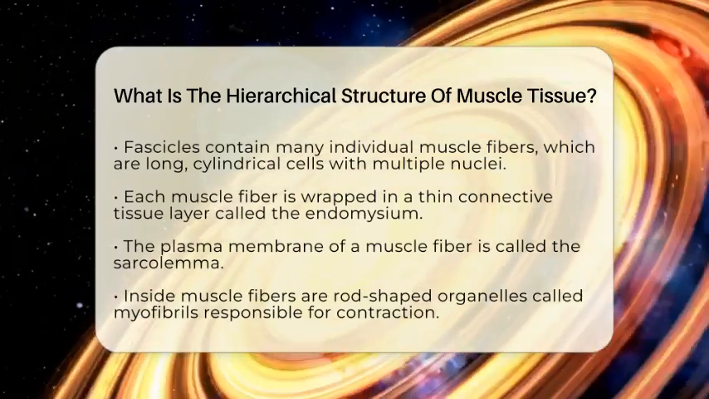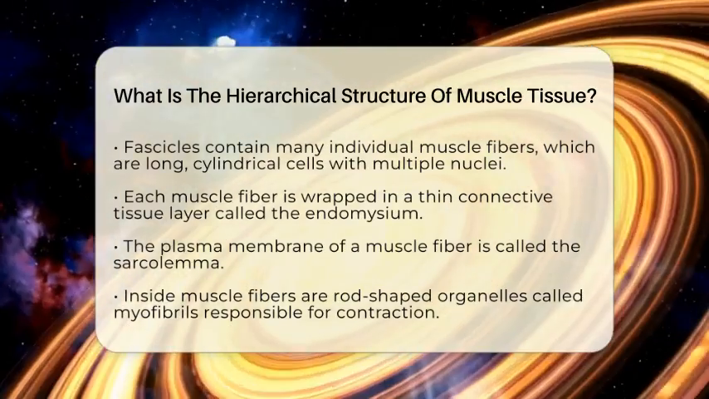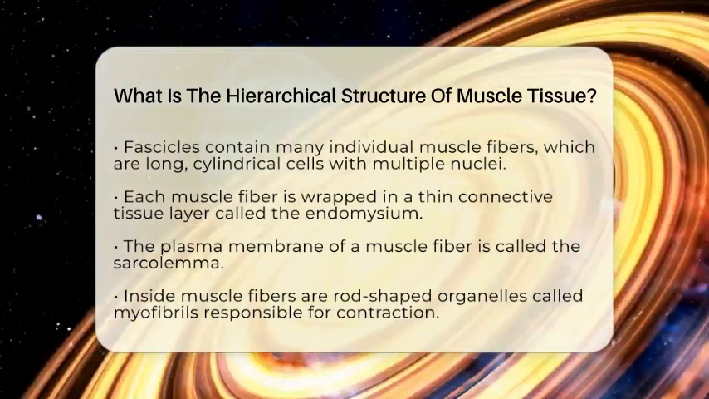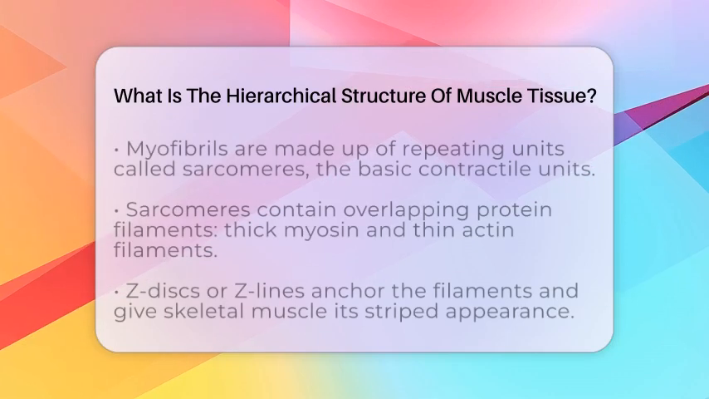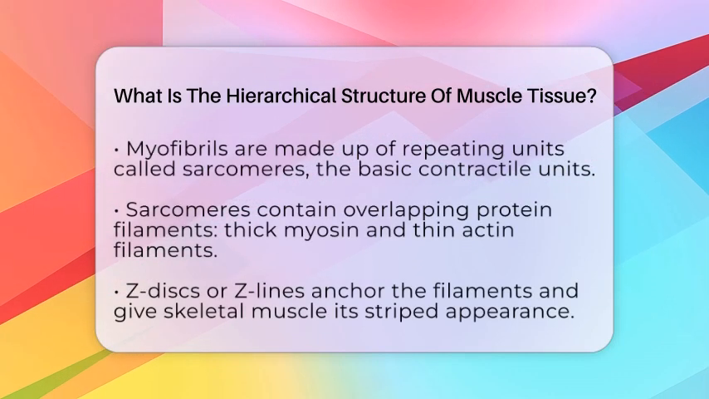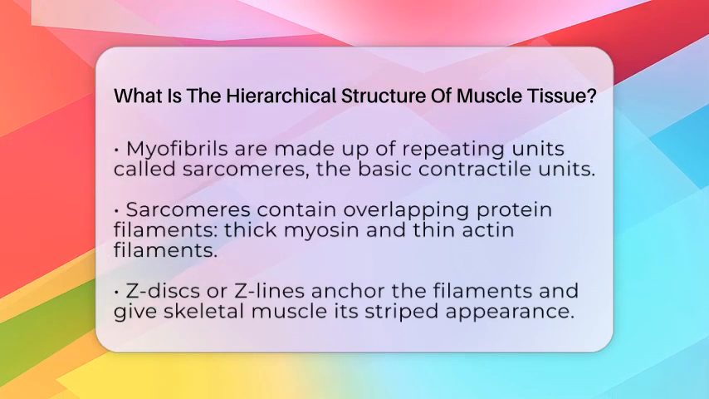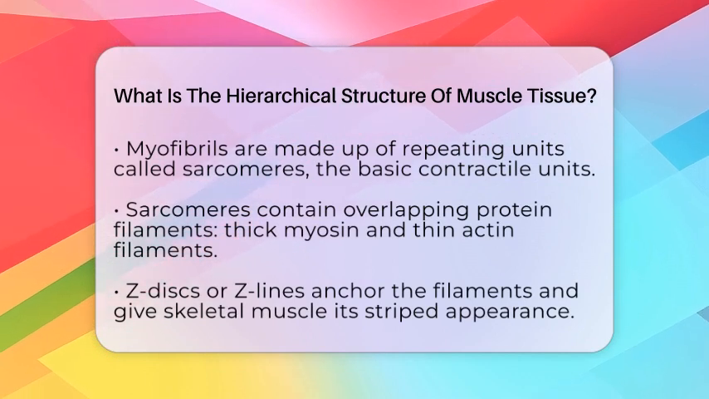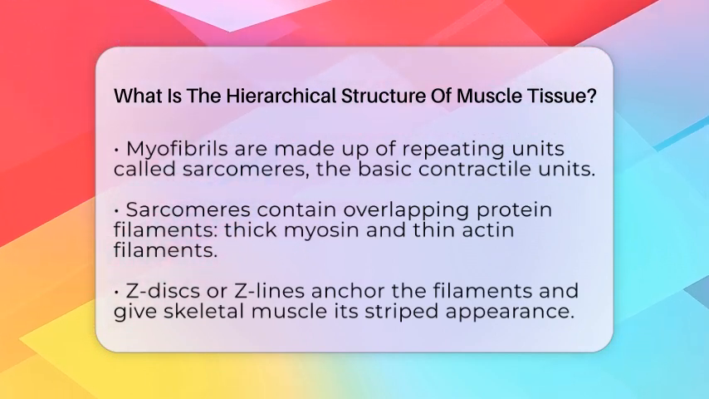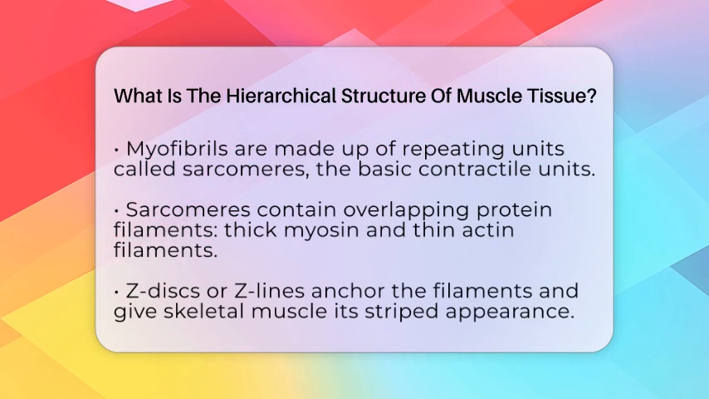Inside each muscle fiber are numerous rod-shaped organelles called myofibrils. These are responsible for muscle contraction and run the entire length of the fiber. Within each myofibril are repeating units called sarcomeres, which are the basic contractile units.